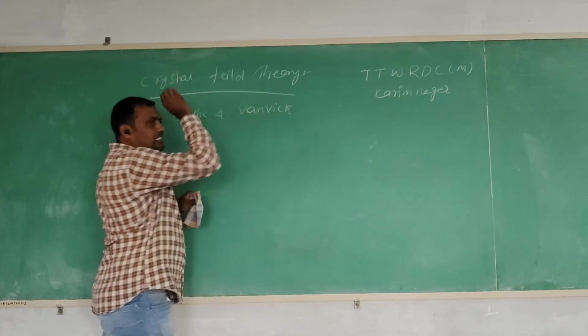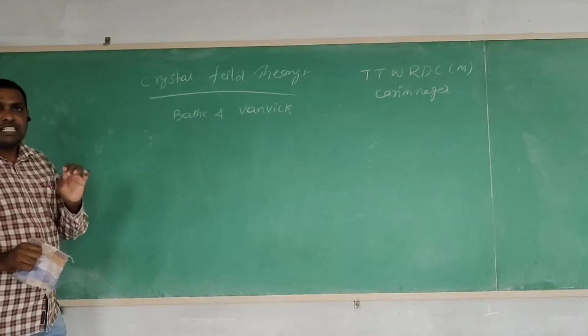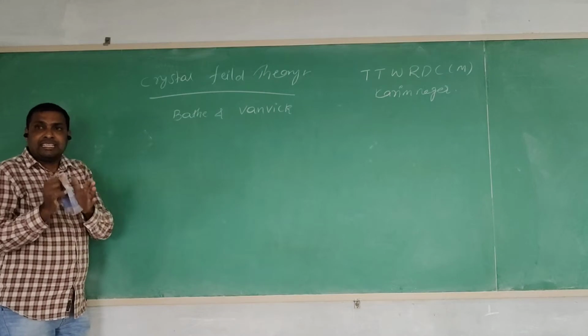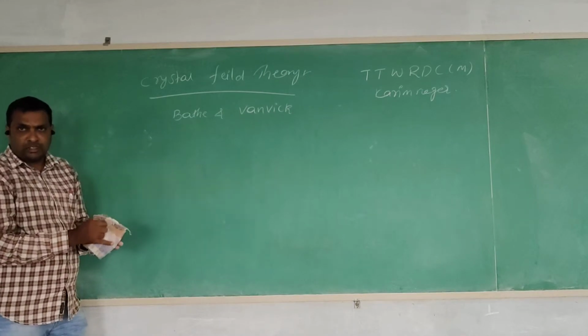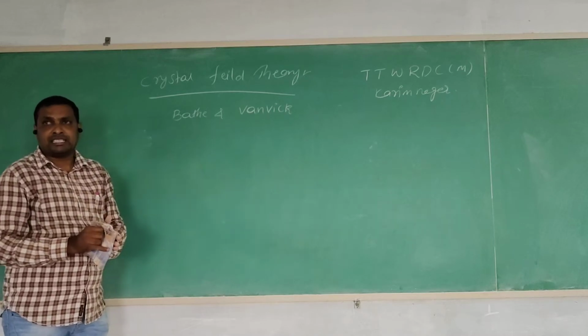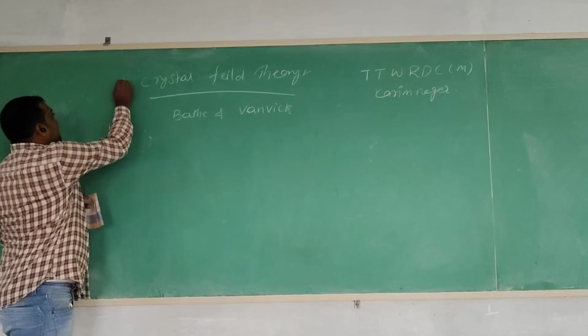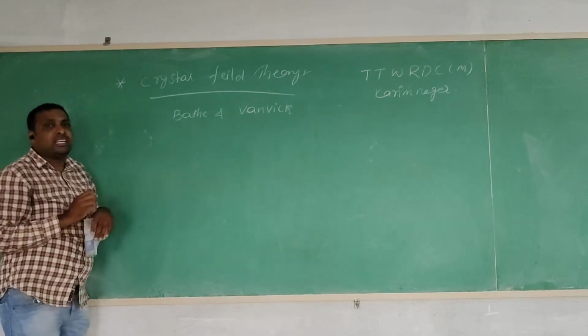These two scientists introduced a new theory to explain the magnetic nature, magnetic moment calculations, color properties, and the stabilities of the complexes. The theory is called crystal field theory.